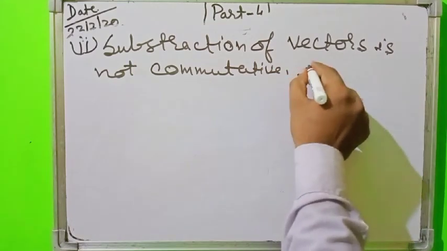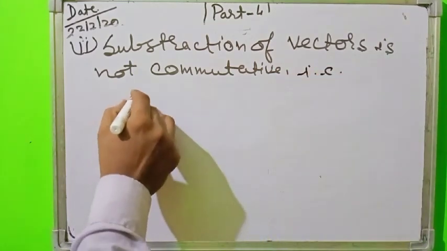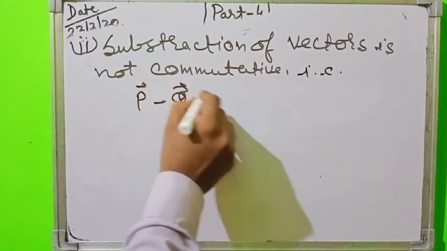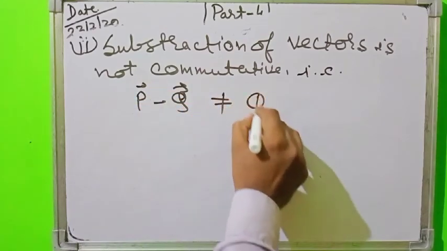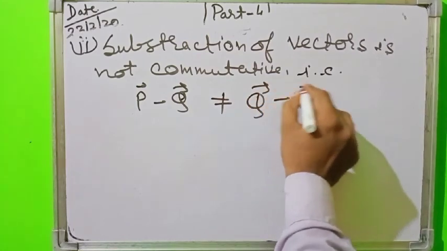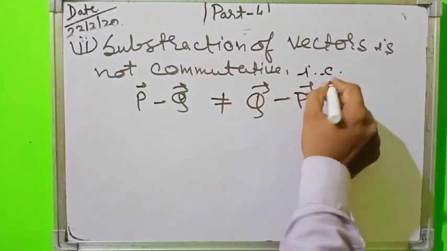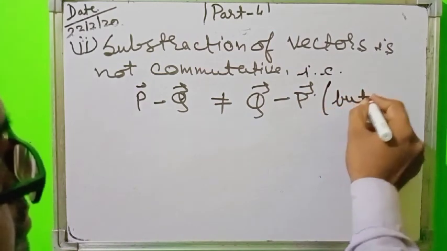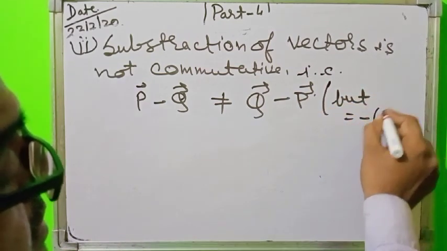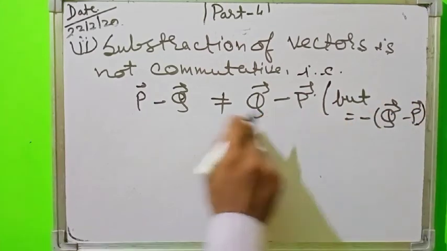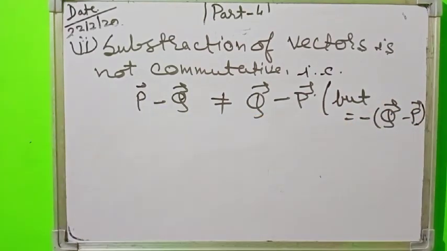It means to say that vector P minus vector Q is not equal to vector Q minus vector P, but it is equal to negative of vector Q minus vector P. Negative of this is equal to P minus Q, but it is not equal to Q minus P.